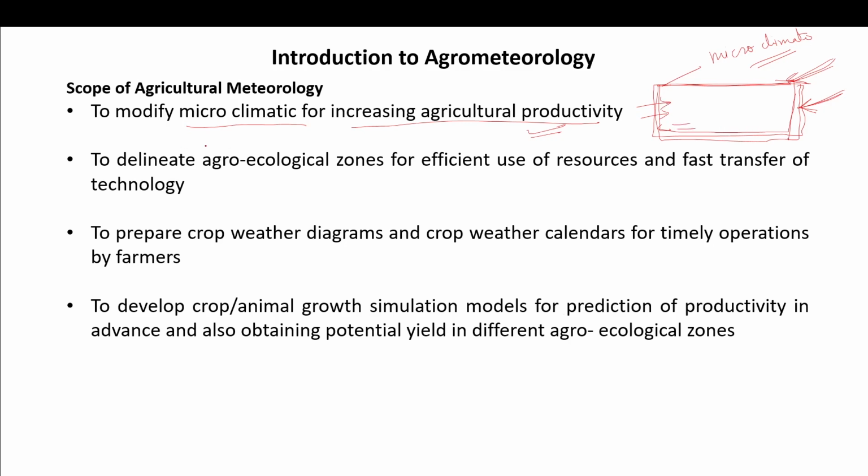So like this, you can modify the microclimate of a smaller area and increase your agriculture productivity.